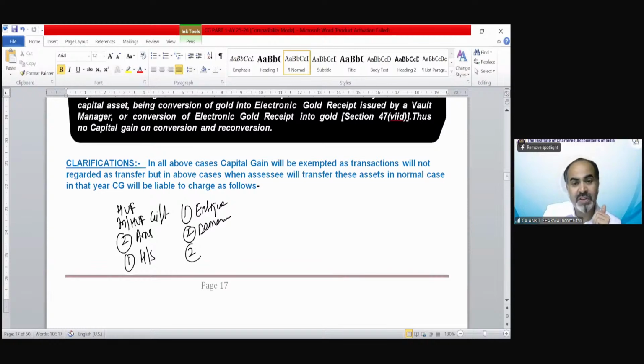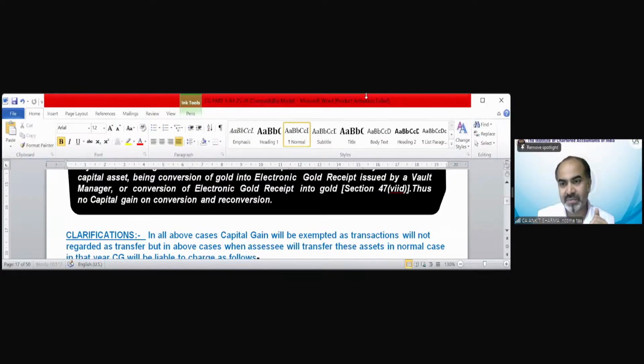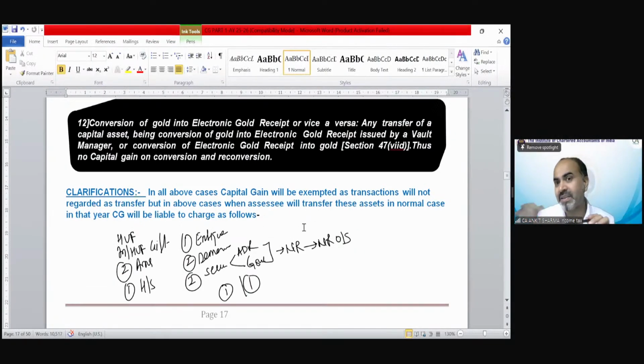Then two provisions for securities outside India, either ADR, GDR or government securities, transferred by one non-resident to another non-resident outside India. Then we have sovereign bonds, one provision, and one is gold, and this conversion concept. So in all these cases, these are exempted capital gains.